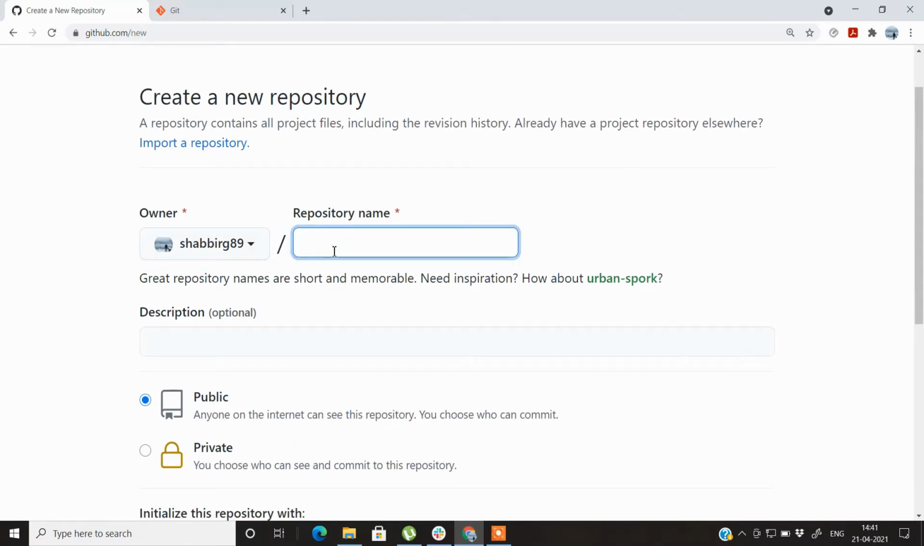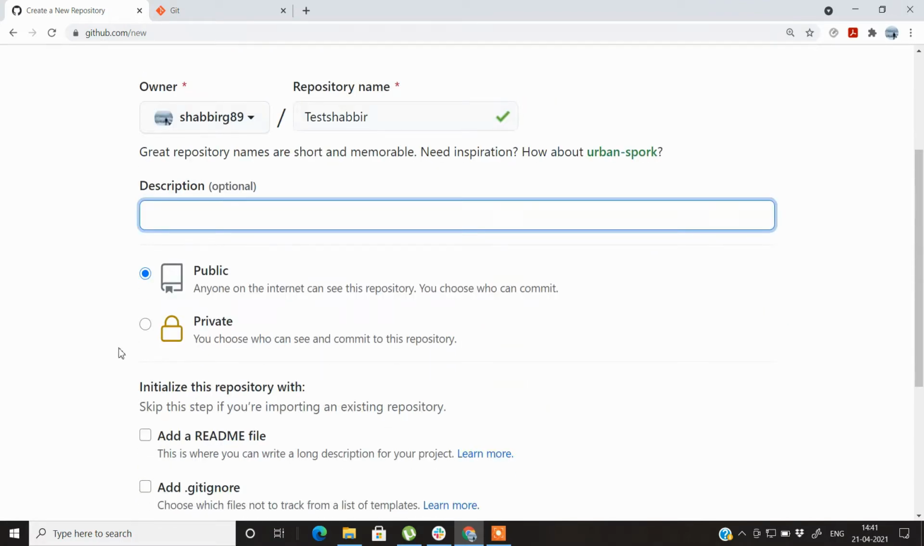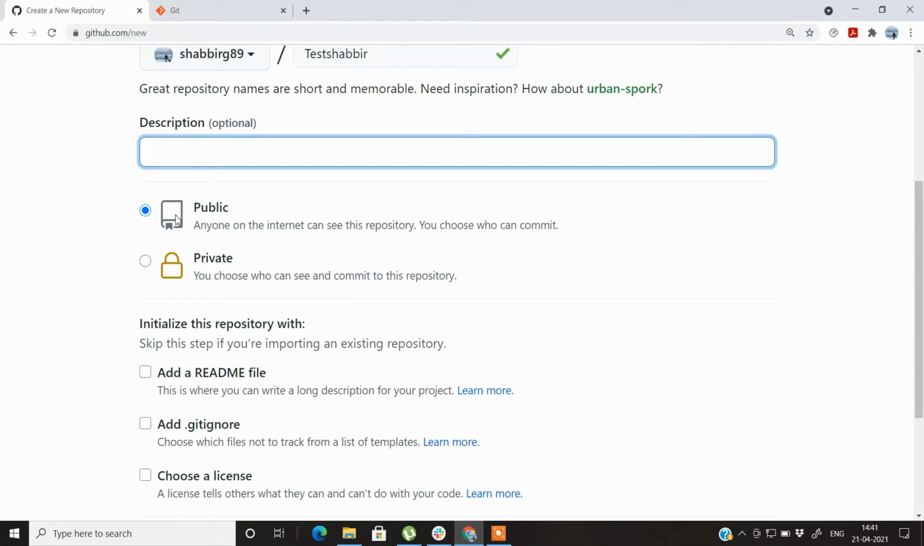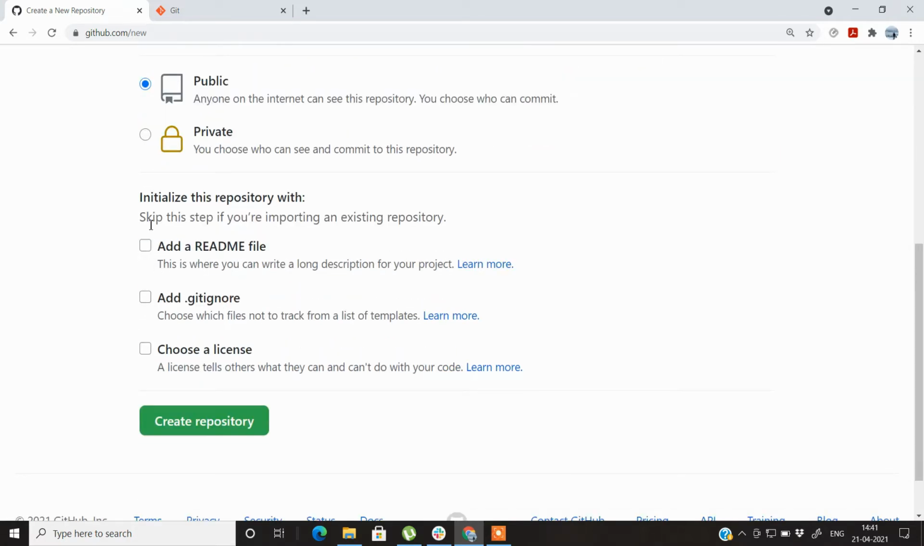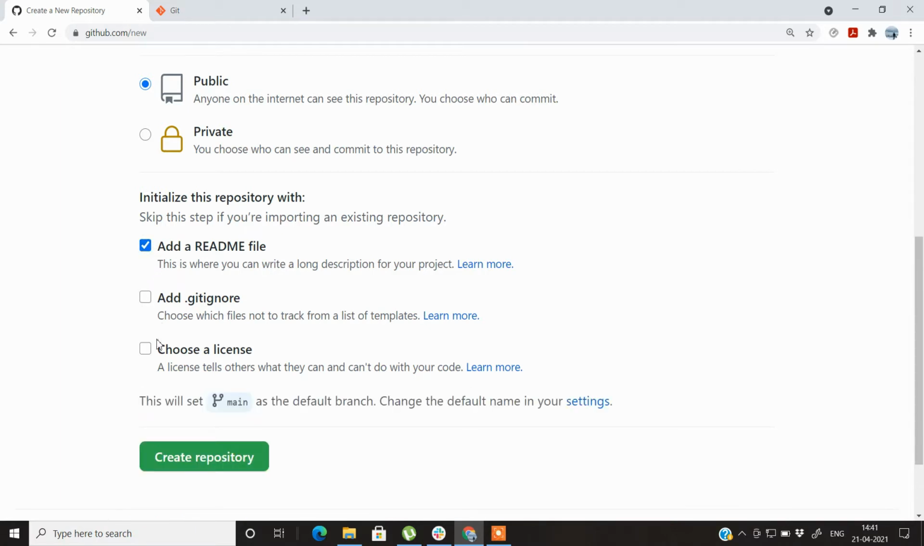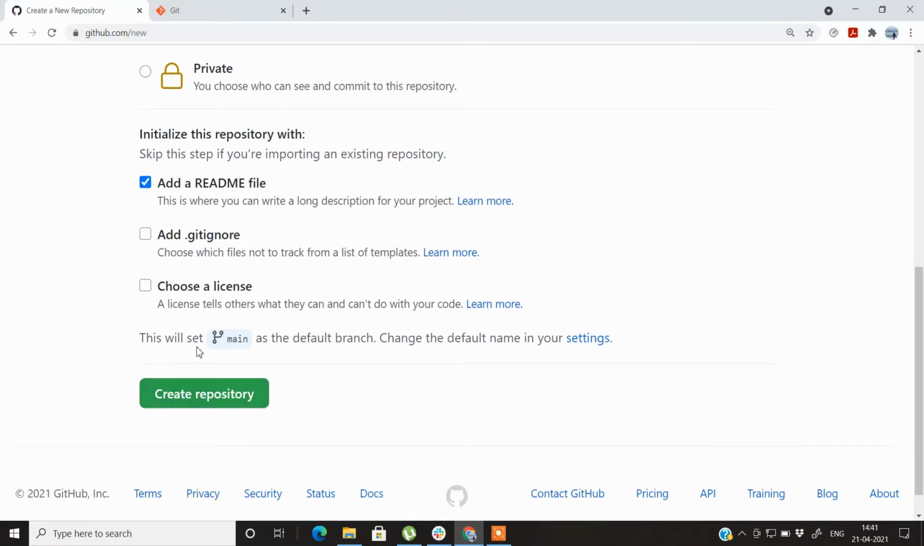So let's give a name to my repository. I give it the name test. So this is the name. You can give some description too, then choose whether you want to keep it public or private. I keep it public. And if you have certain projects that you want to hide from the world, you can keep it private. You can even choose to add a readme file, which will help give a basic description of the repository. And here it shows that this will set main as the default branch, and you can change the default branch in your settings. So let's create the repository.